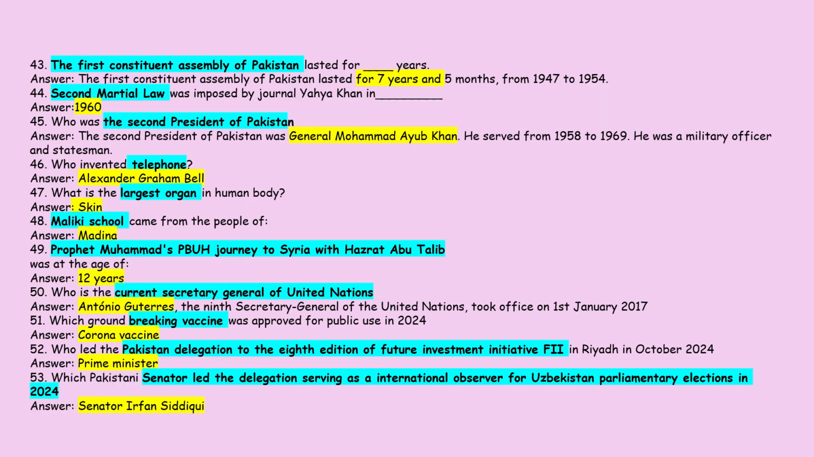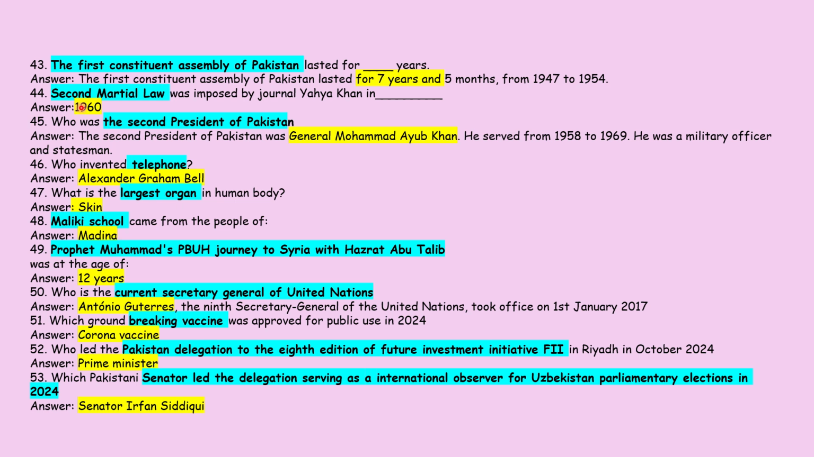Coming towards the last slide, the next question is, the first Constituent Assembly of Pakistan lasted for how many years? It lasted for around 5 years and 7 months, but the options that were given in the exam were like 5 years, 6 years, 8 years. So you have to go for 7 years. ठीक है, आप इन मंथ्स को स्किप कर दो.